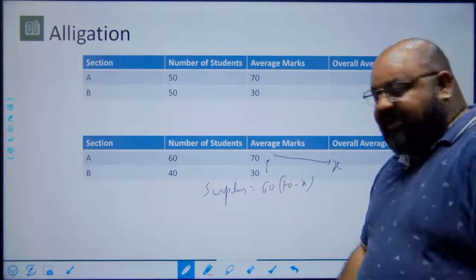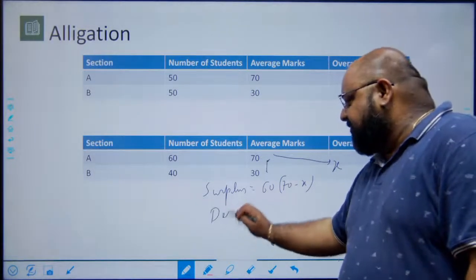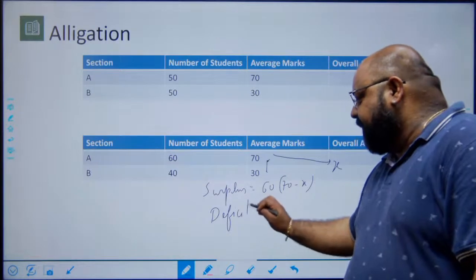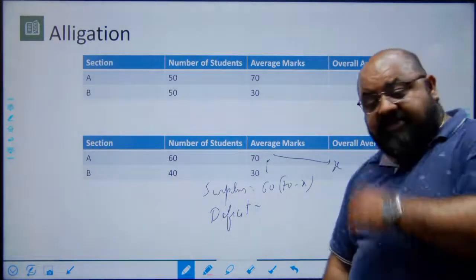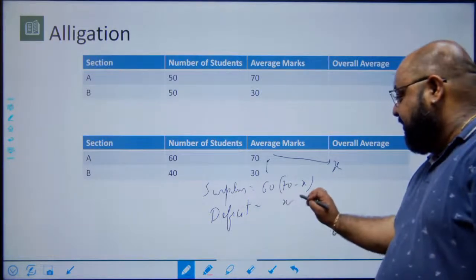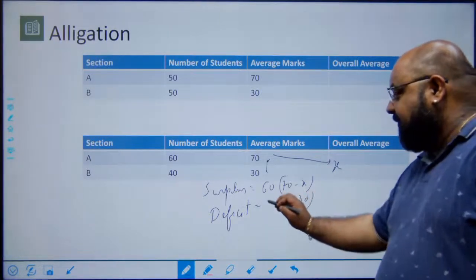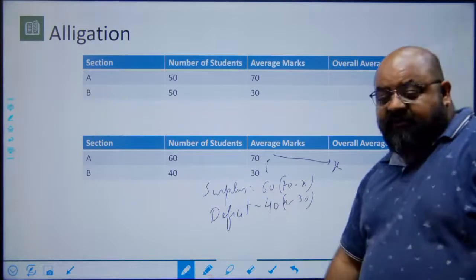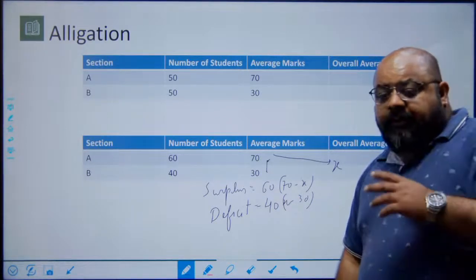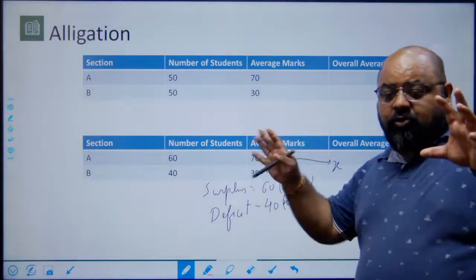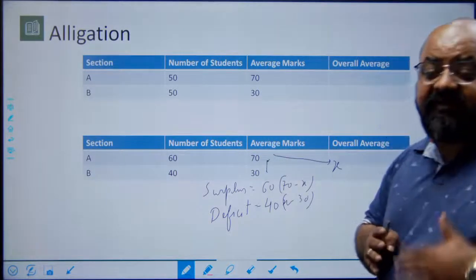What is the total deficit that I have? Deficit will be with students in section B. Since they have 30 marks each and they want to get up to x, the deficit will be x minus 30. This will be with each student of the class, therefore 40 into x minus 30. The total surplus has to be equal to total deficit because the deviation from average is 0.